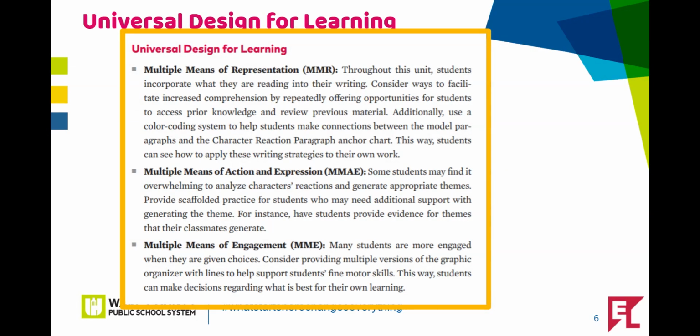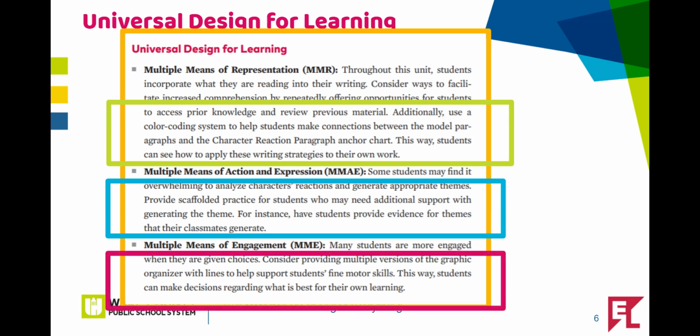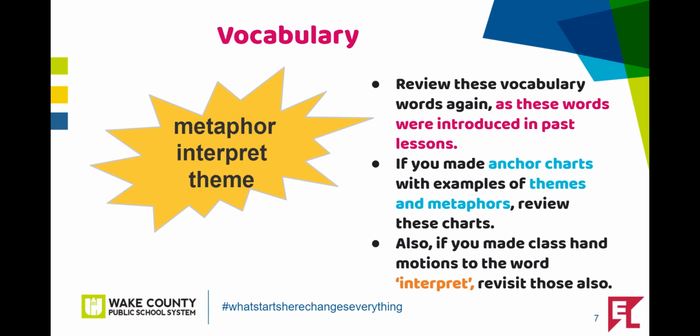The Universal Design for Learning approach offers flexibility in the way students access material, engage with it, and show what they know. Consider ways to facilitate comprehension by offering opportunities for students to access prior knowledge and review previous material. Use a color coding system to help students make connections between the model paragraphs and the character reaction paragraph anchor chart. Provide scaffolded practice for students who may need additional support with generating the theme. Many students are more engaged when they are given choices. Consider providing multiple versions of the graphic organizer with lines to support students' fine motor skills.